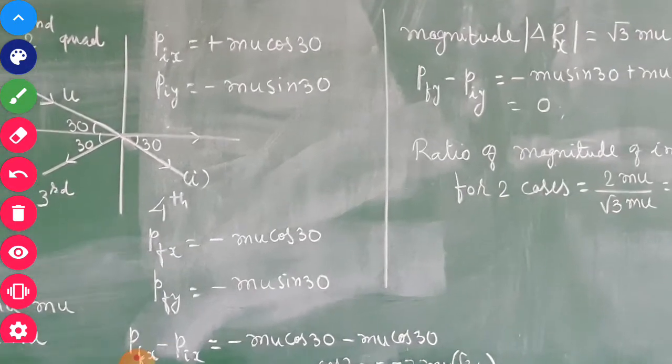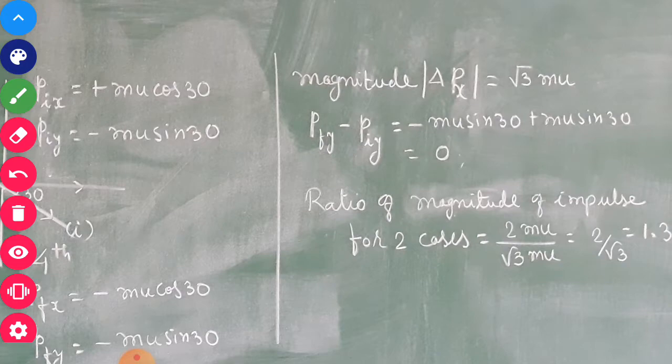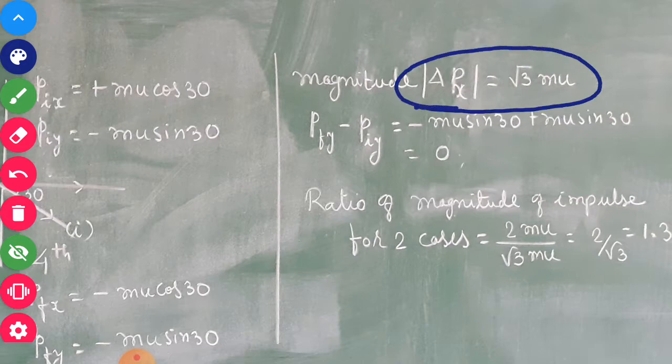In the y direction it is 0. So we can say the change in momentum is only in the x direction.